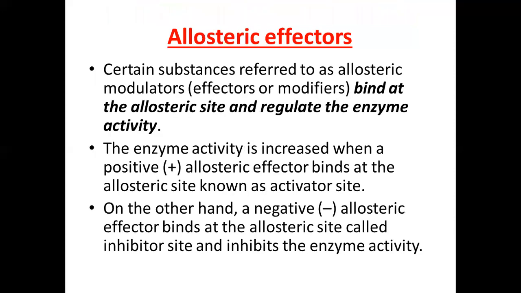Next is the allosteric effectors. And what are the allosteric effectors?